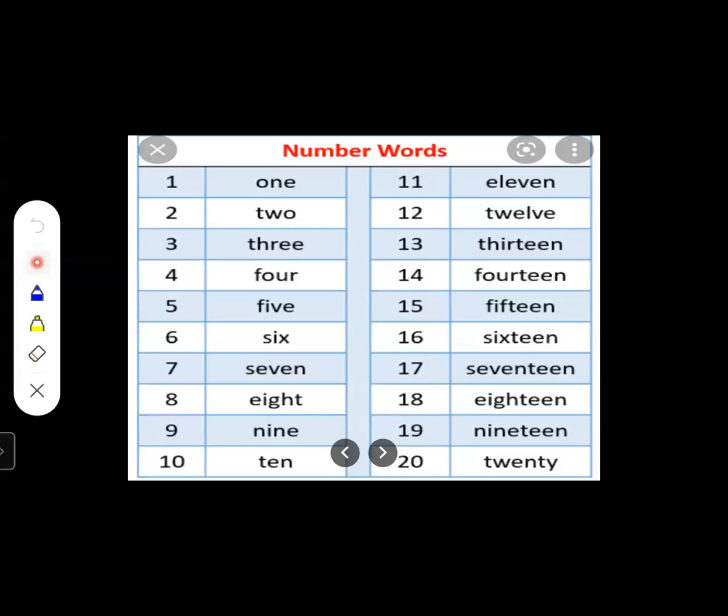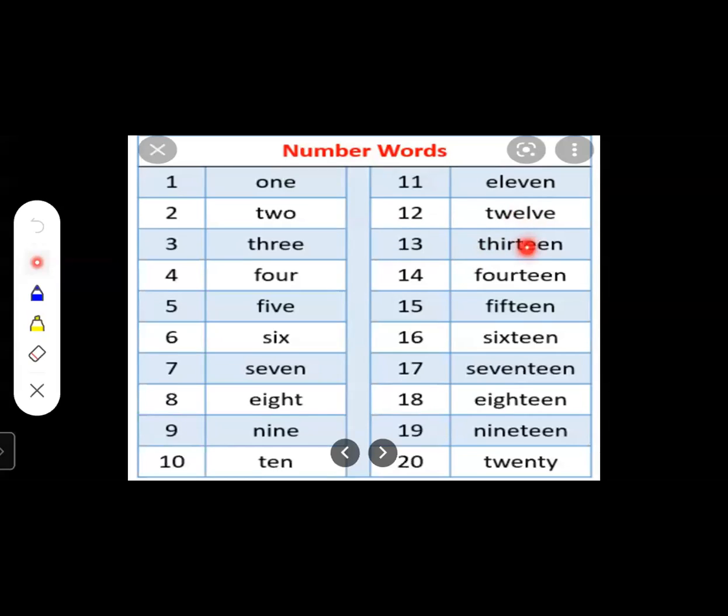Okay. Now let's move further to the next word. What is given? 11. Word is 11. So repeat after me. ELEVEN, 11. ELEVEN, 11. Next is 12. TWELVE, 12. TWELVE, 12. Next is 13.